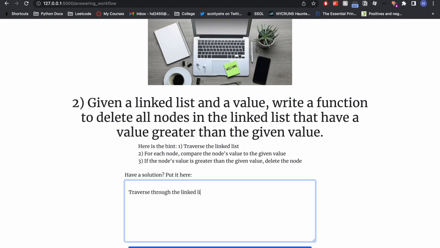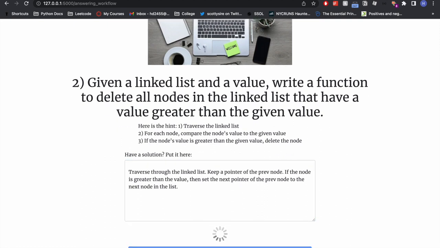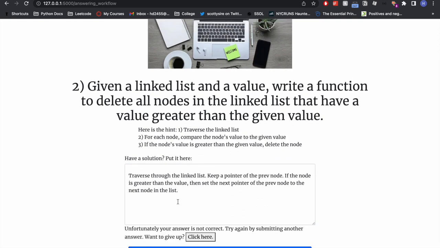Okay, so I'm actually narrating this on top of the video to keep the video a little bit shorter, but right now I'm just putting in a solution. This is a very vague solution, so I'm not sure if it's going to be right. So very poorly explained. I check it, it's not correct because it wasn't clear enough. So I make an adjustment to make it a little bit better.